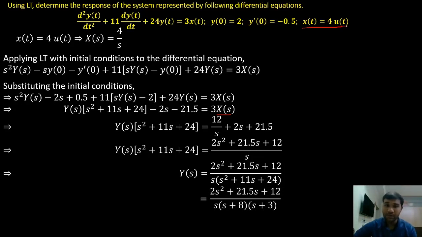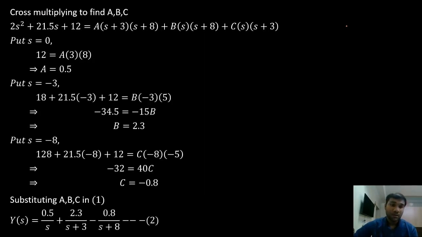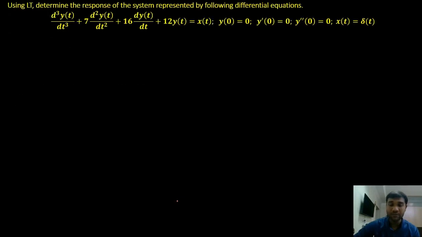This is our y of s. Now we'll apply partial fractions. After applying partial fractions, this is our y of s. We have substituted the values of a, b, and c. Then we'll apply inverse Laplace transform to the equation.